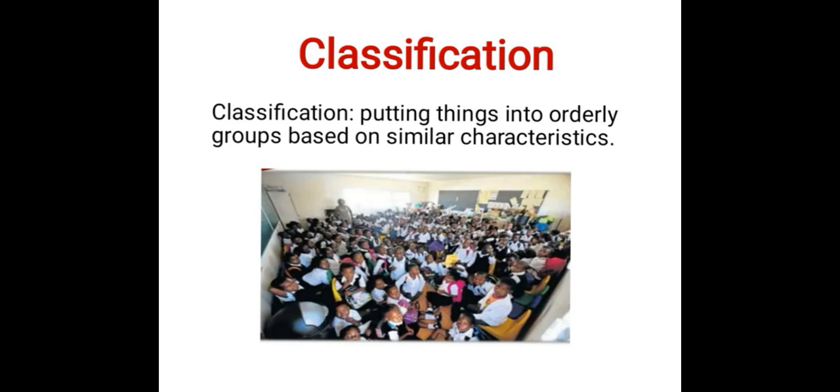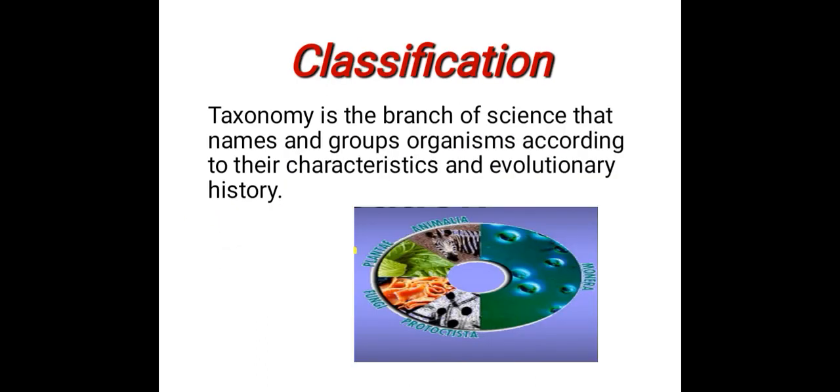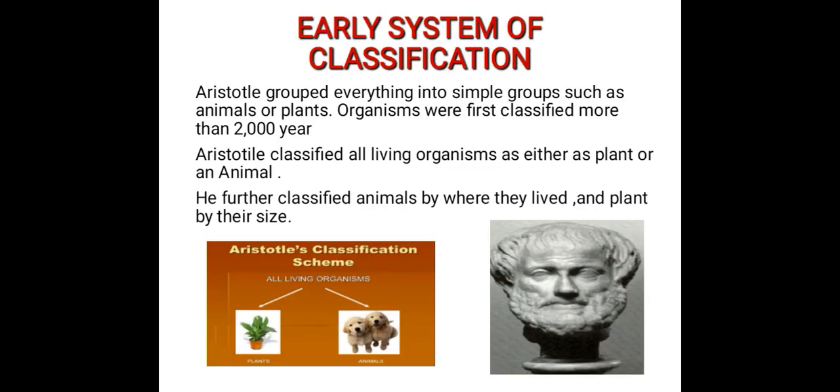Classification in taxonomy and systematics. So, classification: putting things into orderly groups based on similar characteristics. What is classification? Early system of classification, modern classification, kingdom classification, importance and purpose. Taxonomy is the branch of science that names and groups organisms according to their characteristics and evolutionary history.